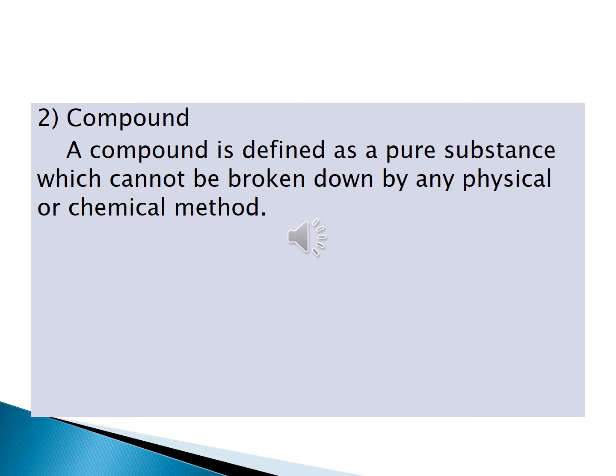You write what I am saying: compound is defined as a pure substance which can be broken down into simpler substances called elements by chemical methods. Okay, sorry, because the answer was wrong.